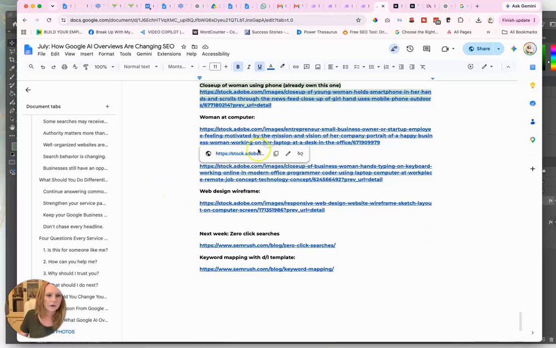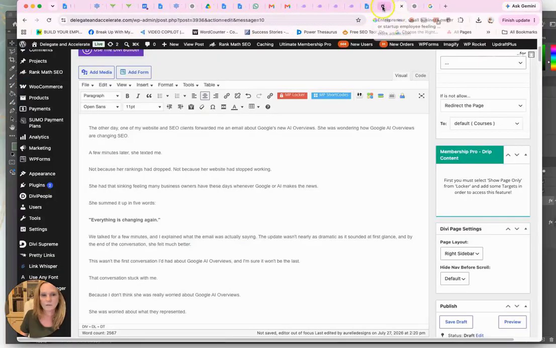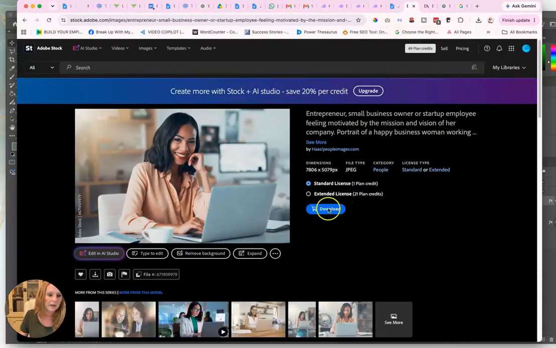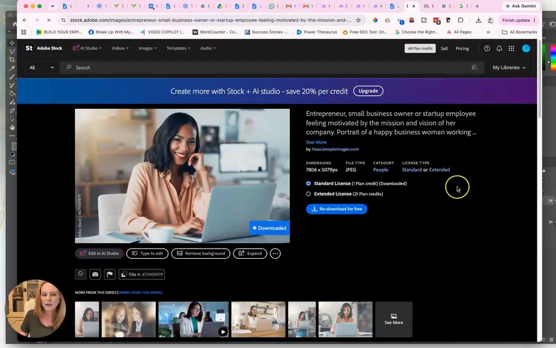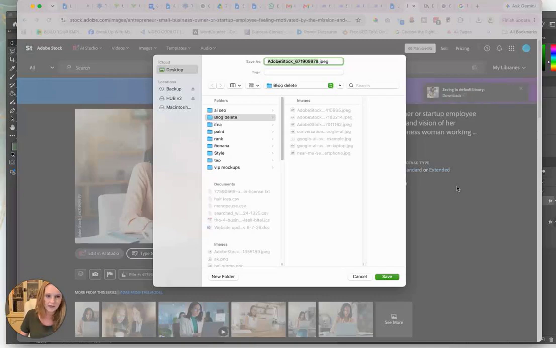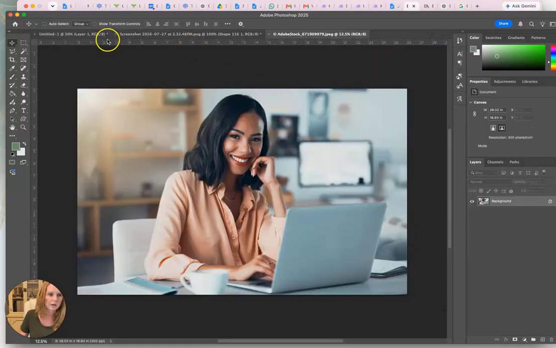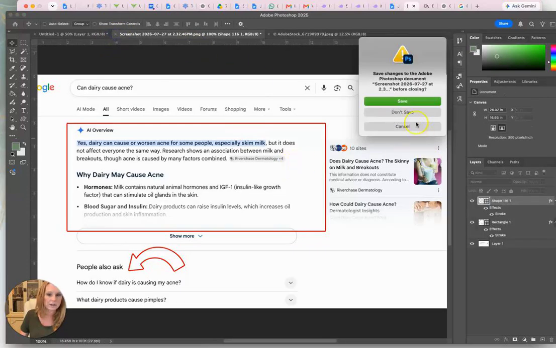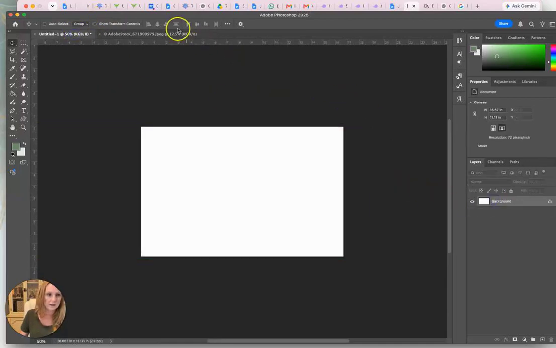So I have 3 more. Let's see. These are just some that I chose the other day, Friday to be exact. And I'm not 100% sure if I want to use all of them, but after I wrote it, I was in the mood and I identified the images that I was thinking of, but I didn't go any further. Like I was at a stopping point. Alright, so we're going to X out of this. No, I don't need to save it. I'm going to go to this, get rid of that stock photo, put in this one.